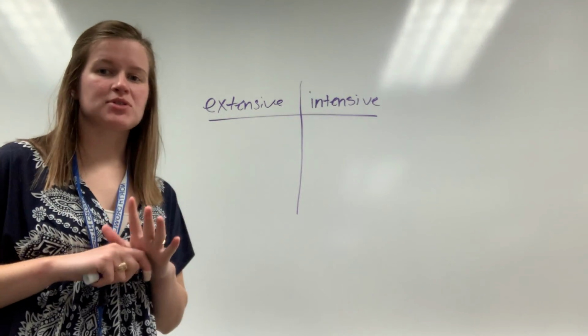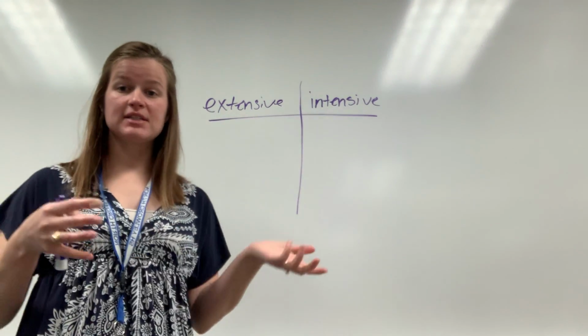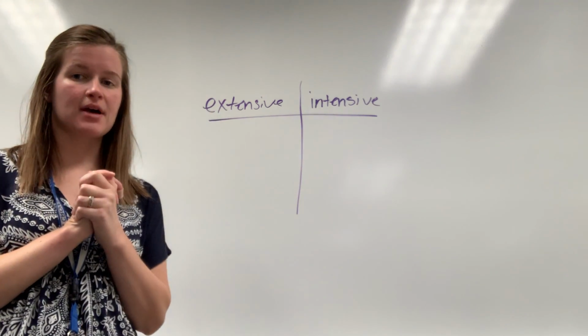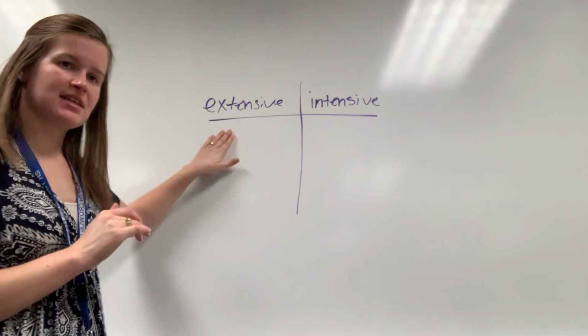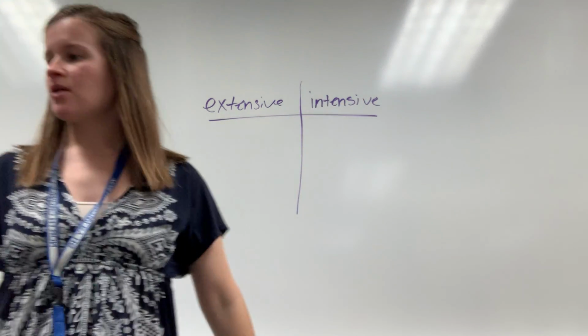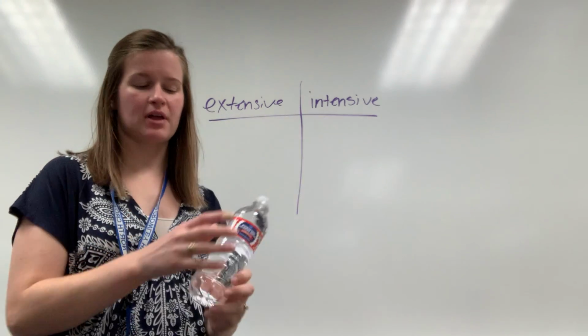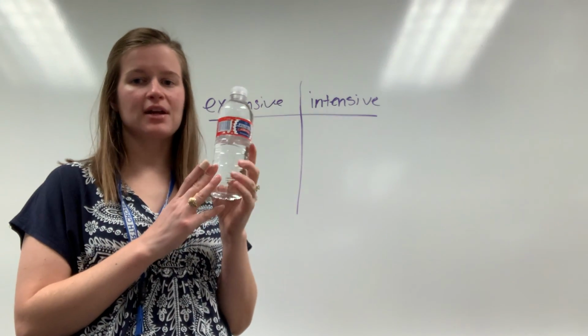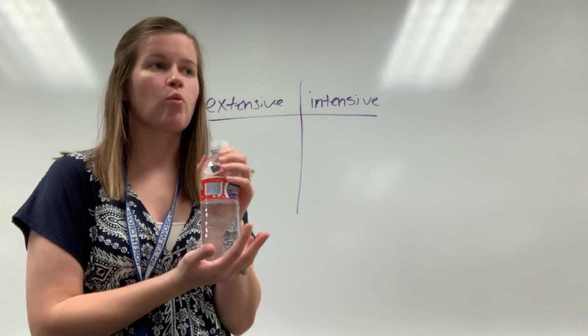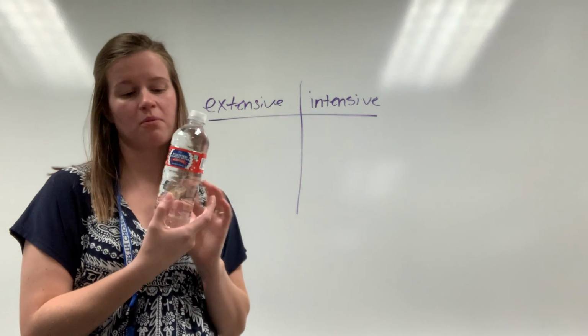Okay, pre-AP chemistry, I'm trying to teach you extensive versus intensive for those of you who are still confused about it from yesterday. So a couple of things. Extensive is going to change with the amount. Intensive is not. So if I have the example from class the other day, one water bottle, I can observe a lot of things about it. And all these things are different properties of this water bottle or of the water inside the water bottle.